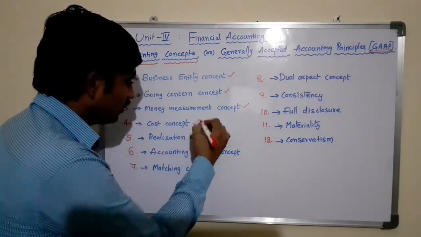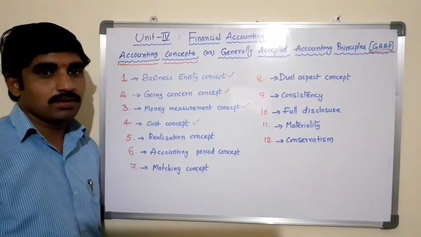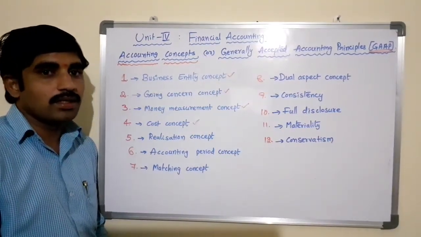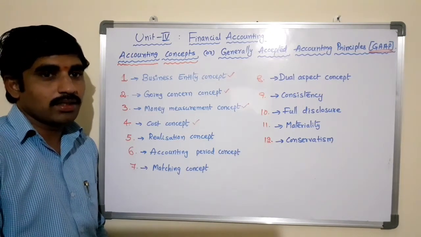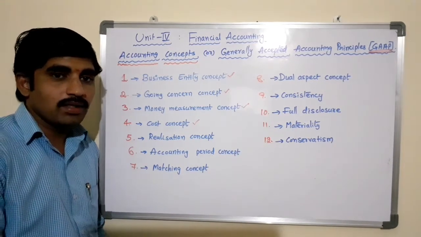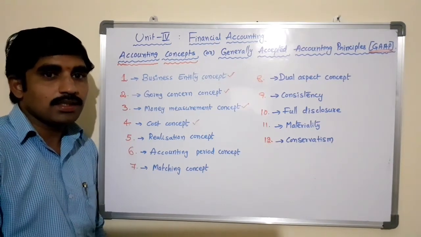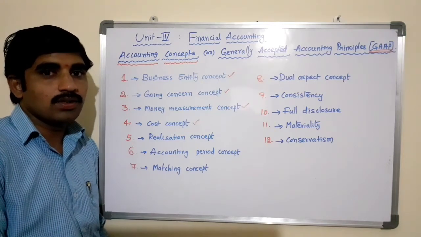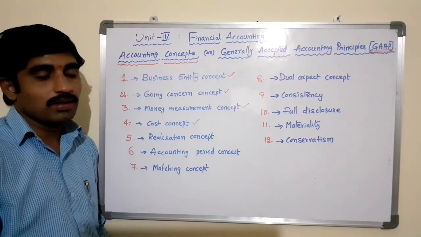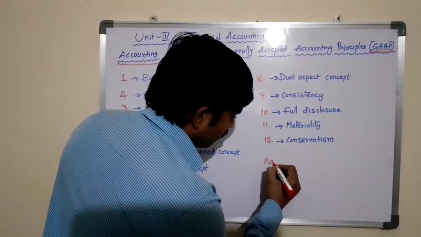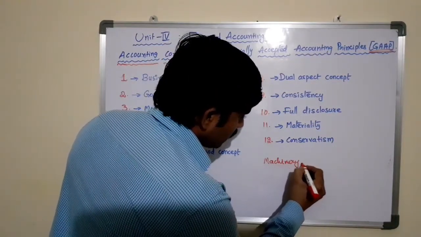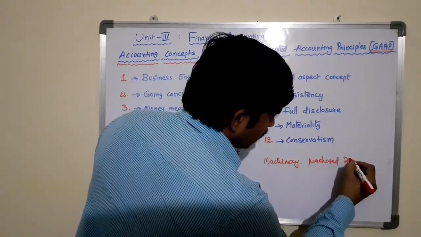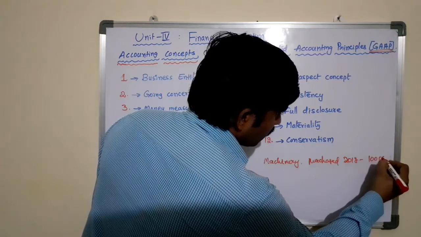The next one is the cost concept. According to this concept, assets are recorded at the cost at which they are acquired or purchased. The assets are shown in the balance sheet at original cost less depreciation for using the asset for a given period. For example, machinery purchased in 2018 has a value of 1 lakh.